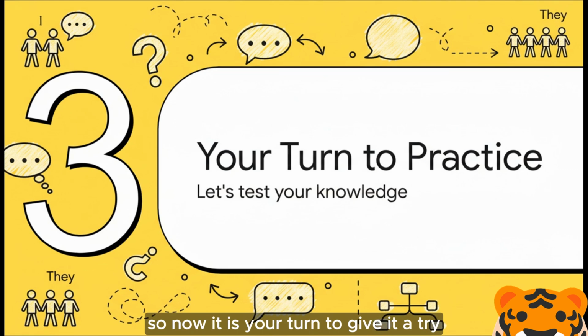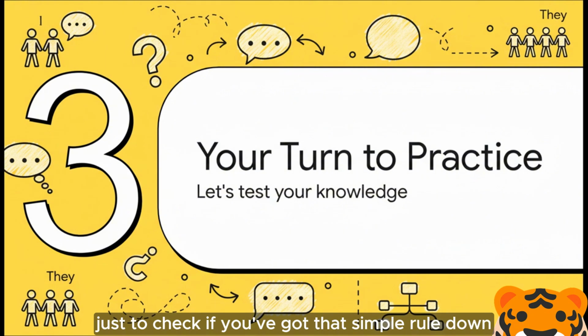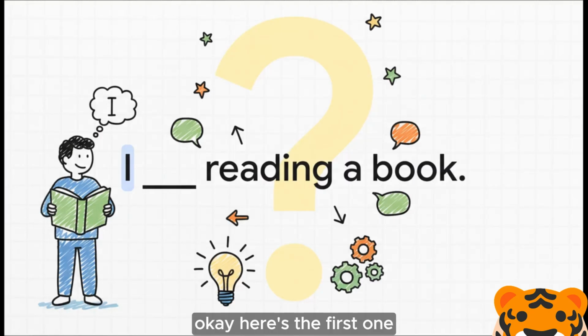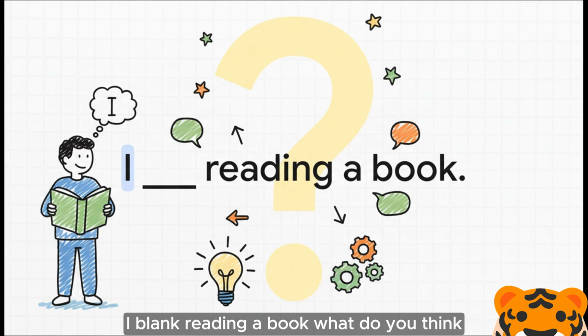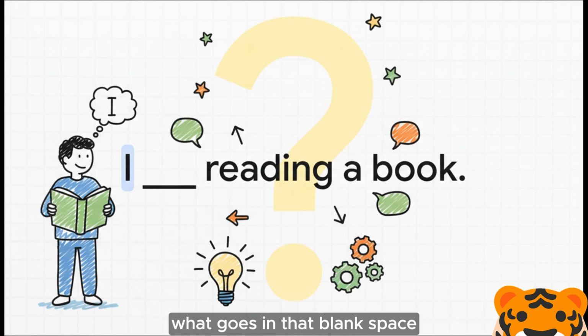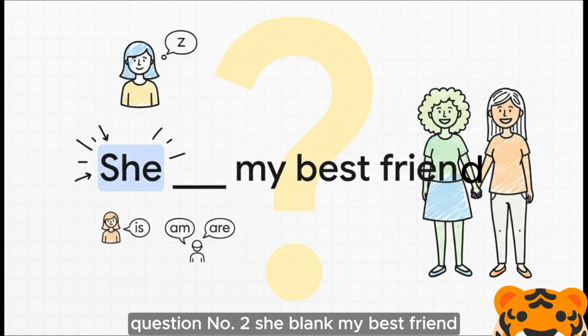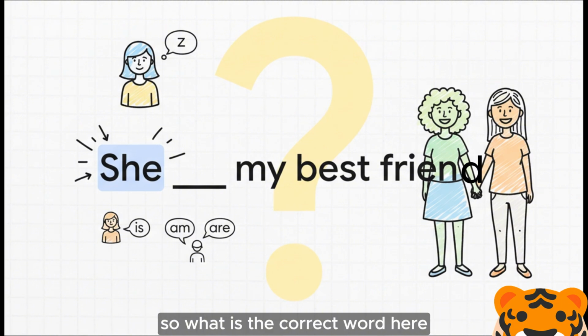So now it is your turn to give it a try. Let's do a little bit of practice just to check if you've got that simple rule down. Okay, here's the first one. I blank reading a book. What do you think? Remember our special rule for the word I. What goes in that blank space? Have a think. Alright, question number 2. She blank my best friend. Now, think about it. She is one person, so what is the correct word here?